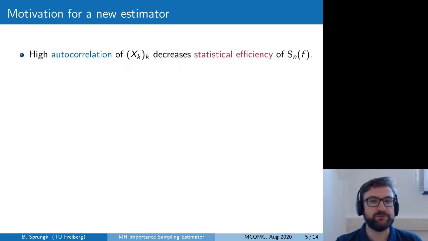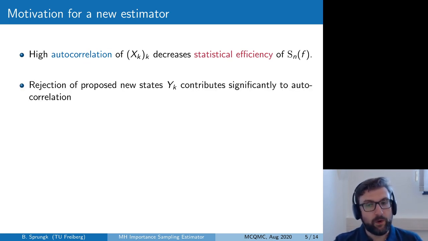Now this fact that the correlation of the accepted states plays a role in the statistical efficiency of this estimator serves now as a motivation for a new estimator based on the proposed states. We have already discussed that this high order correlation decreases the statistical efficiency, and one significant reason for autocorrelation in Metropolis-Hastings Markov chains is of course the rejection of the proposed states.